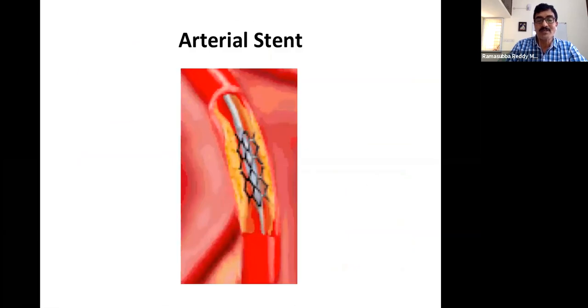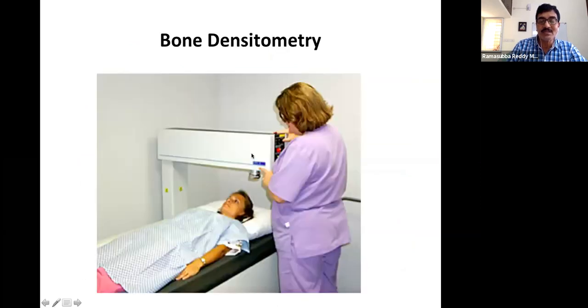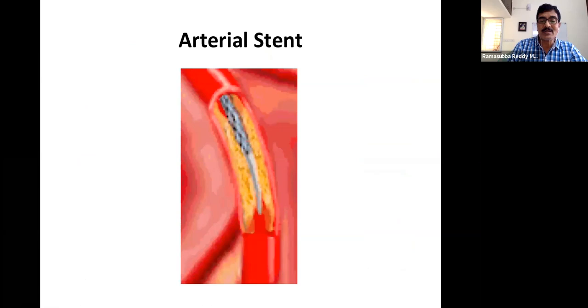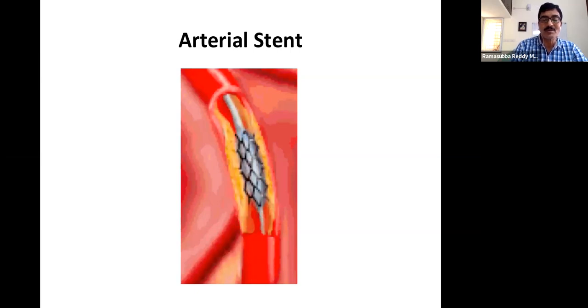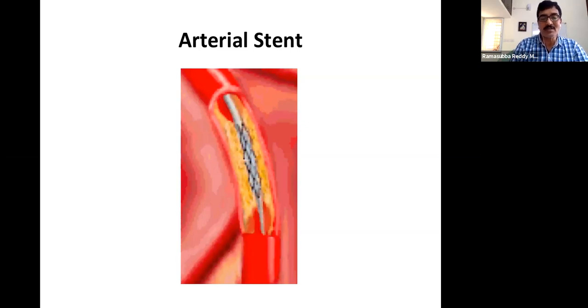And this is an artificial stent. Here, this is a stent, what we can see. Wherever some plaque comes up in the arteries or veins, it will block the passage of blood. At that time, we can take this sort of stent from outside, and it is just like taking a pipe and putting it in a passage to avoid any collapsing of the passage. So there is an artificial stent.